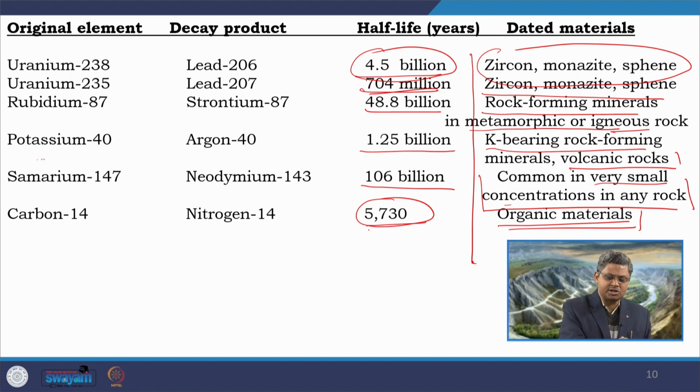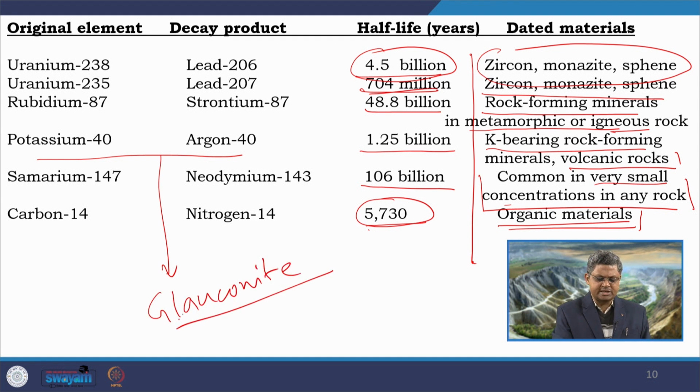For example, the potassium argon method can be used for a particular mineral called glauconite, which is a diagenetic mineral and very commonly it forms in sandstone, sometimes in mudstone as well, during diagenesis through chemical precipitation. So, when chemical precipitation of a new mineral is going on in the diagenetic realm, there we have a chance that some radiometric element like potassium 40 may get trapped, and so within glauconite, which is a potassium bearing mineral, we can get some radiometric potassium trapped, and from there we can get some daughter argon isotopes.